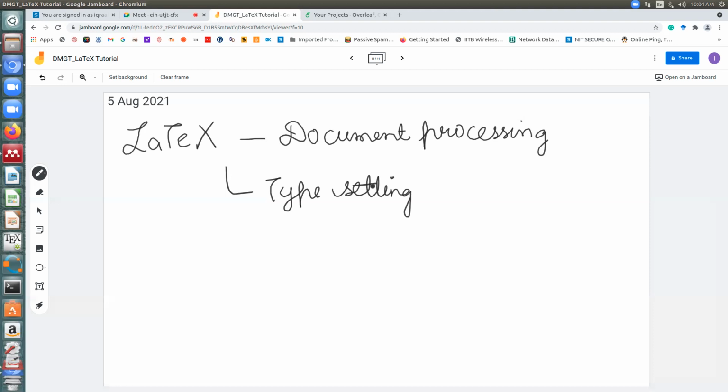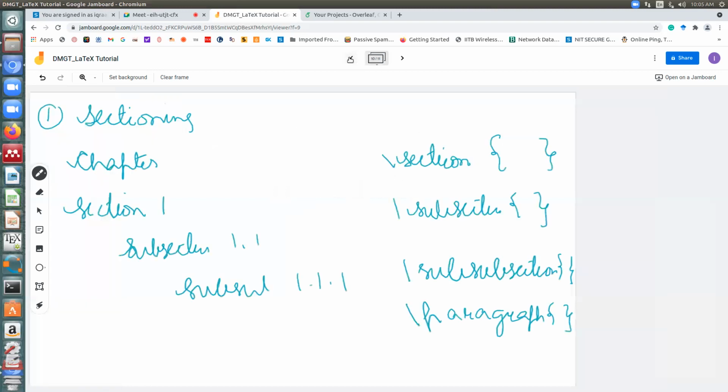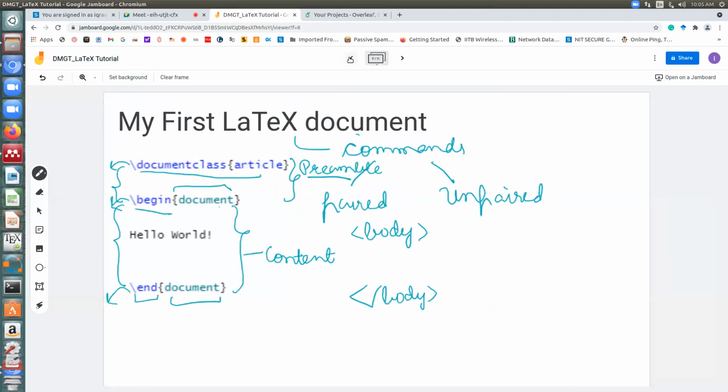In the professional domain today, LaTeX is a recognized entity which more or less everyone is expected to know. In the research community, at least, if you submit to a journal, conference, or any research activity, you are bound to hit LaTeX everywhere. So yesterday we had a very basic introduction to LaTeX. We made a very simple document, so I'll just recall that.